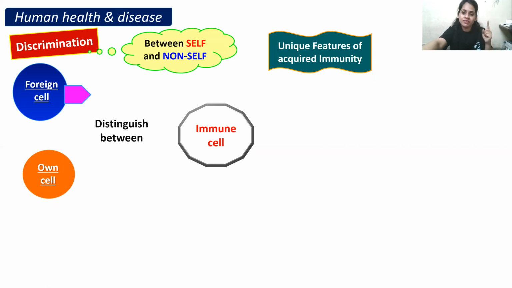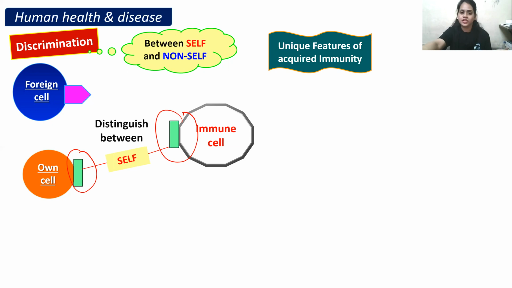As I told you previously, foreign cells have identification markers that are not going to match our immune cells, but the identification markers present on our own cells are going to match. This is how the body recognizes self and non-self.